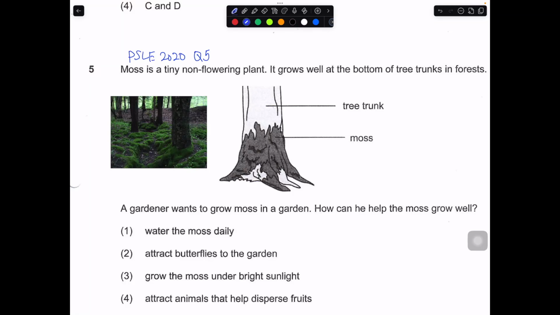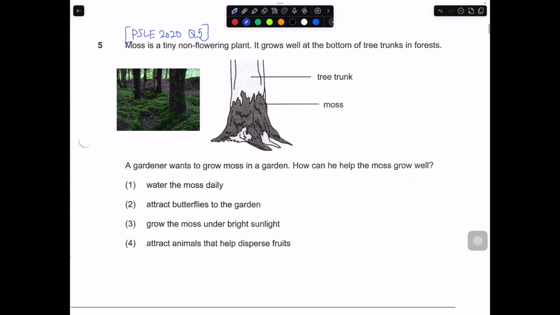So today I'll be going through PSLE 2020 question number 5. So we have moss over here. Moss is a tiny non-flowering plant. So this is a keyword. You don't really need to memorize what moss is, but they already tell you some information about it. Non-flowering plant grows well at the bottom of the tree trunks in the forest.